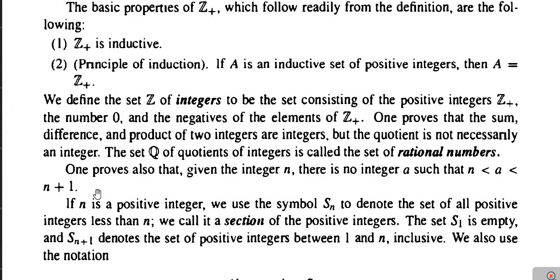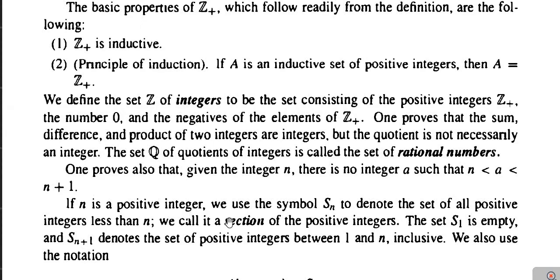Means if n is any integer, then there does not exist any integer which lies between n and n plus 1, which means that n plus 1 is the immediate successor of n in the set of integers, and similarly n is the immediate predecessor of n plus 1.